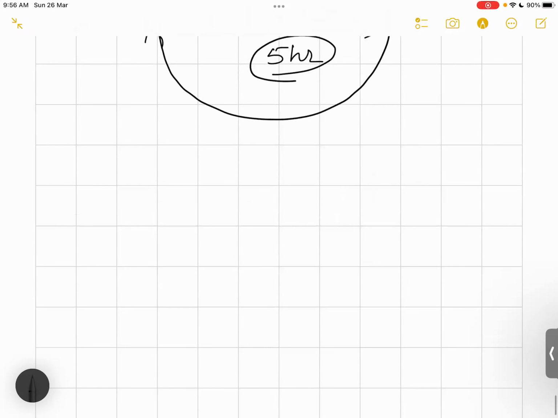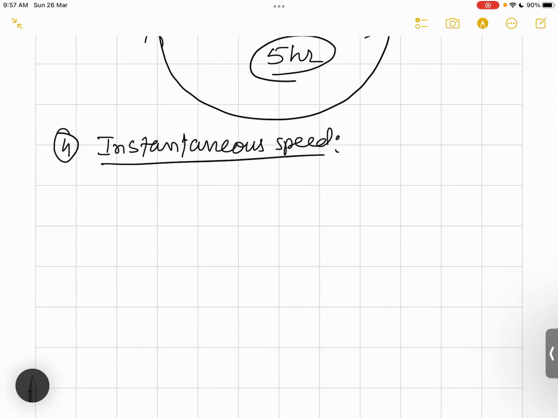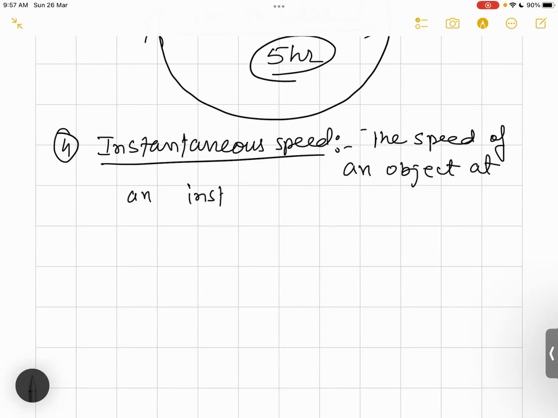Now let us talk about the last type of speed, that is instantaneous speed. Instantaneous speed is what? The speed of an object at an instant of time is called instantaneous speed.